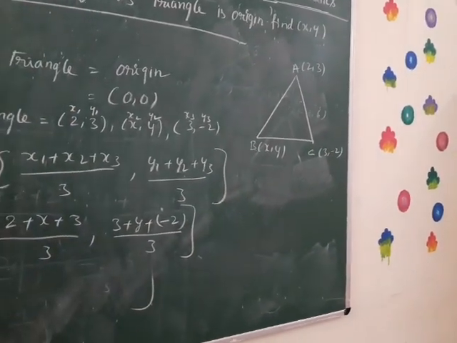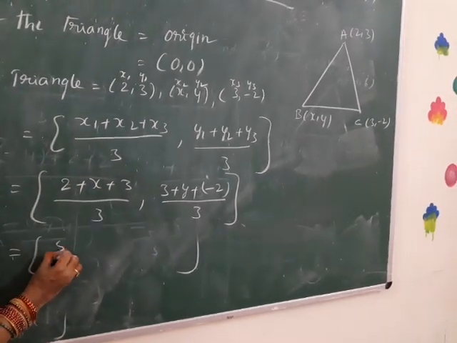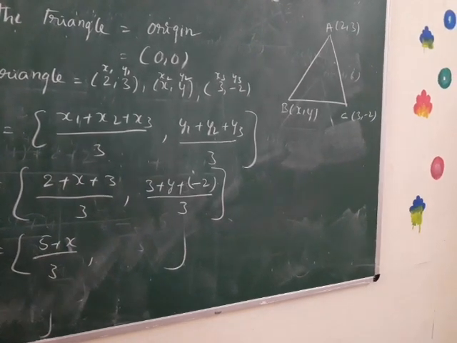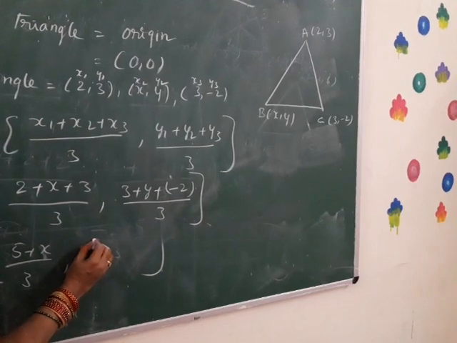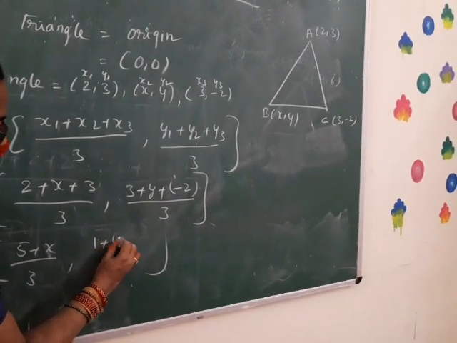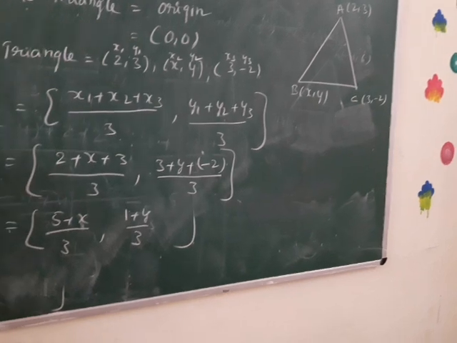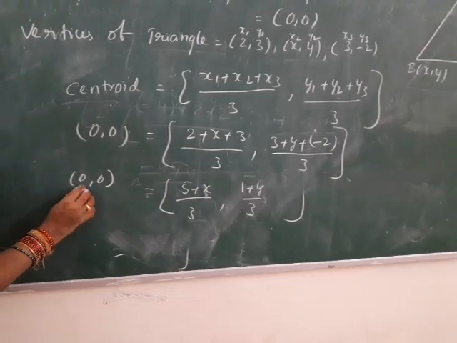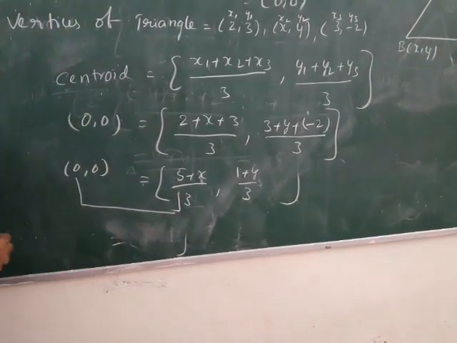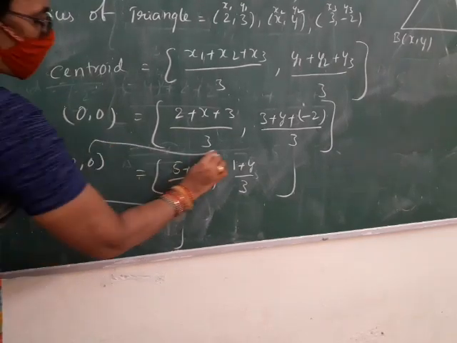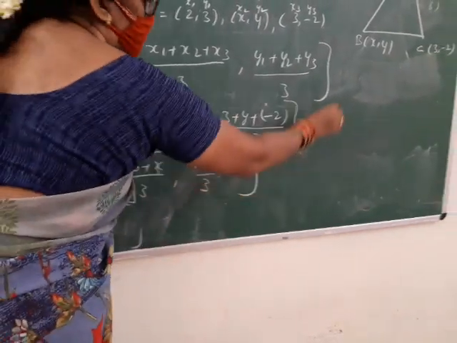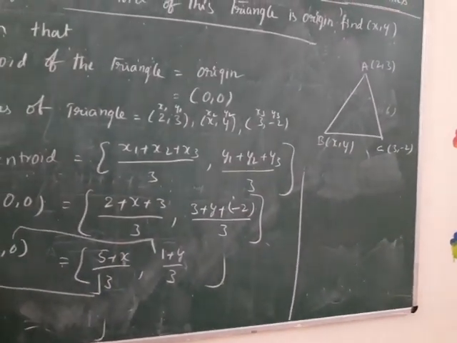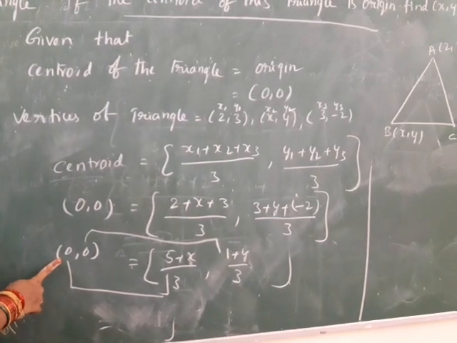Now 2 plus 3, 5 plus x by 3; 3 minus 2, how much? 1 plus y by 3. Now we equate the x ordinate from the left and right sides, and also the y ordinates. 5 plus x by 3 equals what is the x ordinate on the left side? 0.